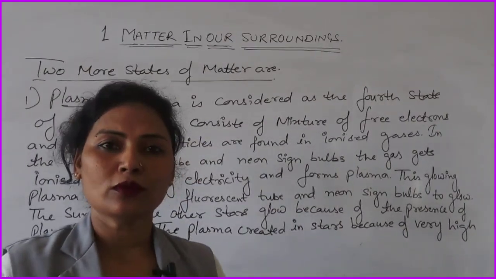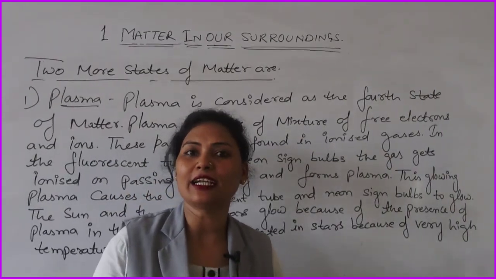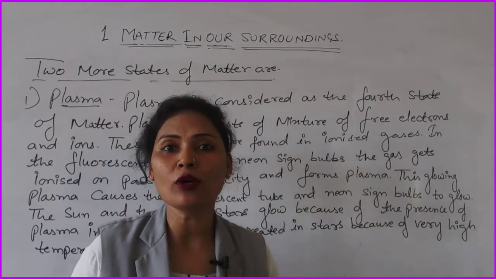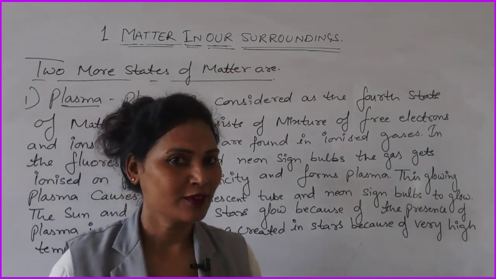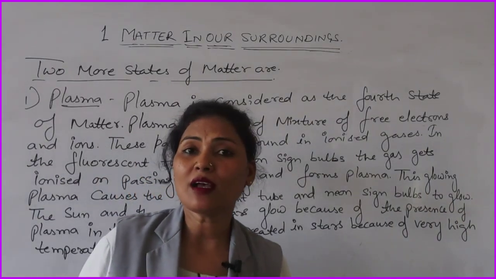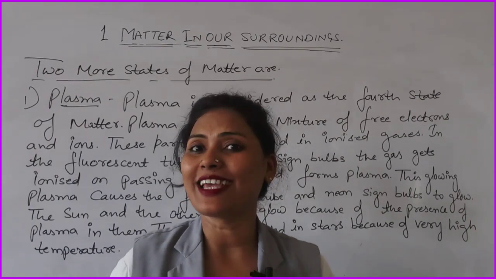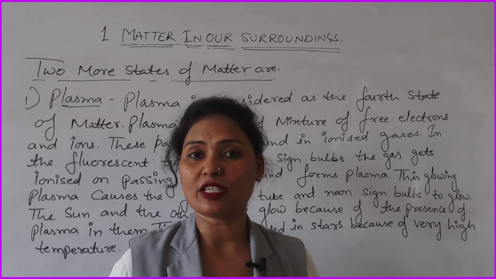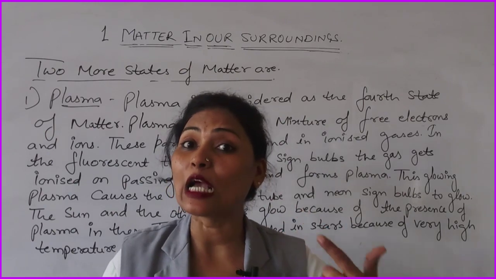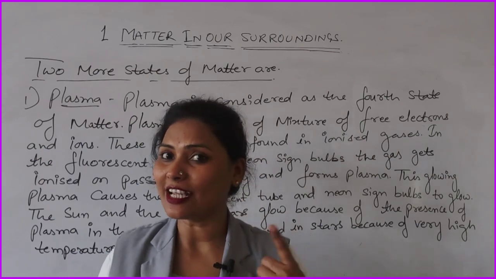Now, I want to explain the two more states of matter that are plasma and BEC, that is Bose-Einstein condensate. So, these are the two more forms of states. First, what is plasma? Plasma is considered as the fourth state of matter, and it is an ionized gas. When we pass electricity through a fluorescent tube and neon sign bulbs, what will happen? They start to glow. Why are they glowing? Because of the formation of plasma by passing electricity into it.